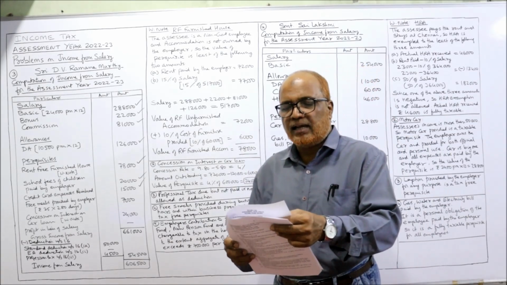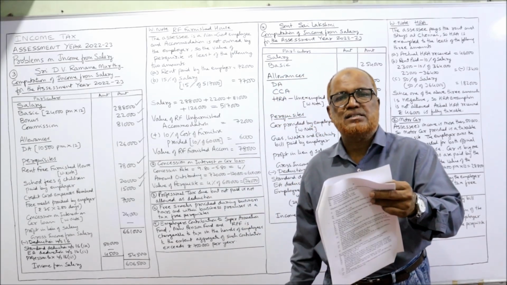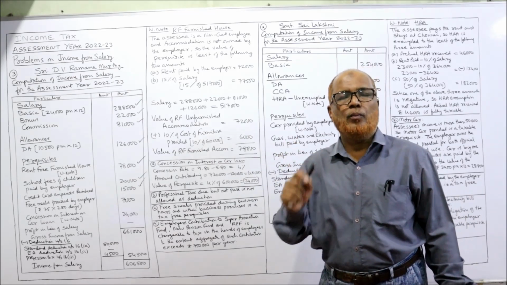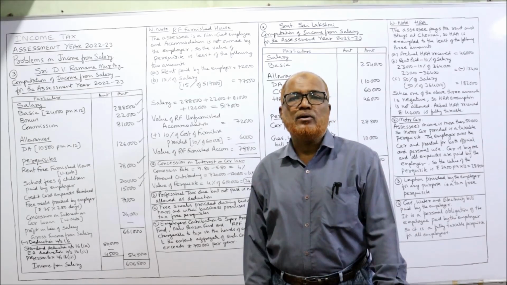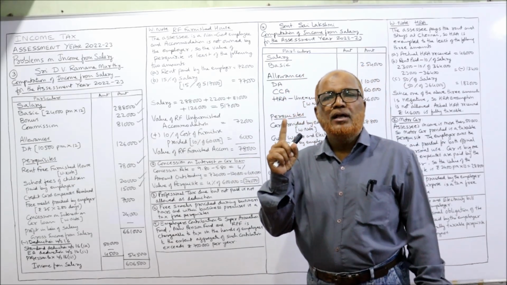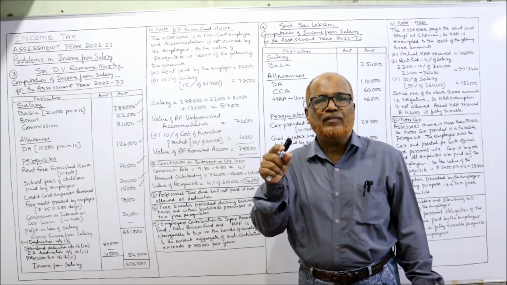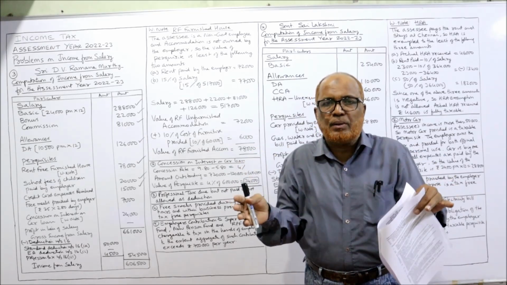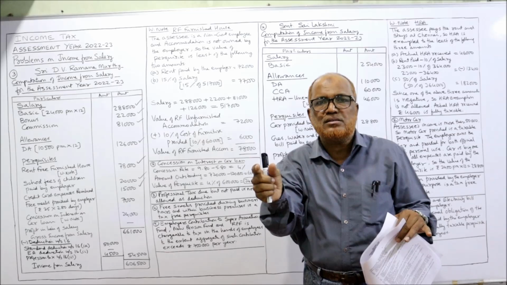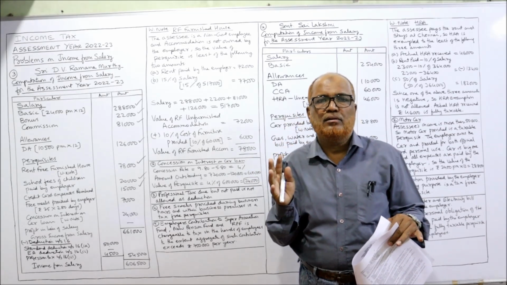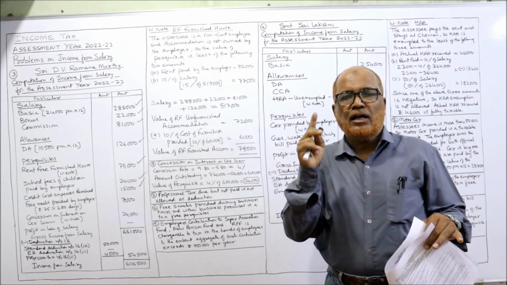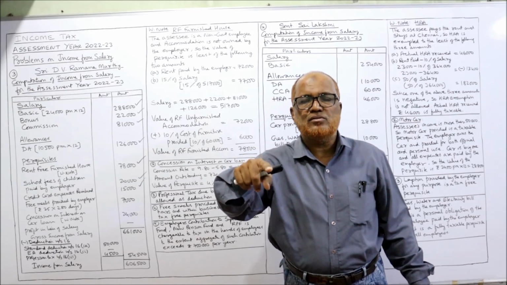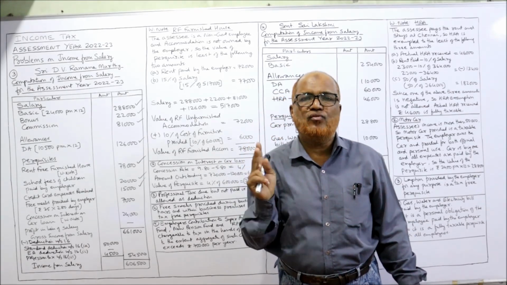Now free meals at a cost of 75 per day and snacks 60 rupees per day for 280 days is provided. Now again a new point. In the previous videos, perquisites I have explained. One point you remember: the refreshments, snacks, coffee, tea provided by the employer to the employees within the business premises and during business hours is fully tax-free. Two conditions are attached. That means the snacks should be provided during business hours and within the business premises. Whatever be the amount, it is fully tax free.